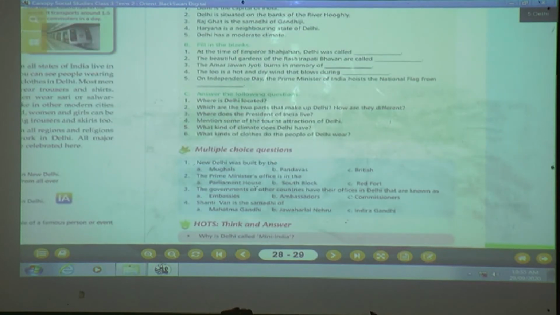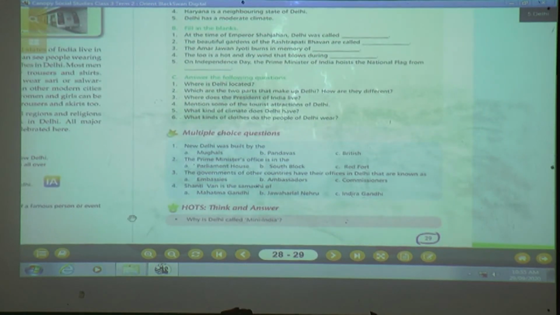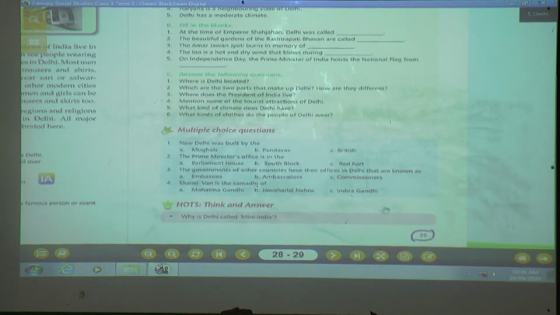Okay children, are you ready with your Canopy textbook, pencil, eraser? If you are not ready, I will wait for a minute, then I will start with the session. Okay children, you have to open page number 29.